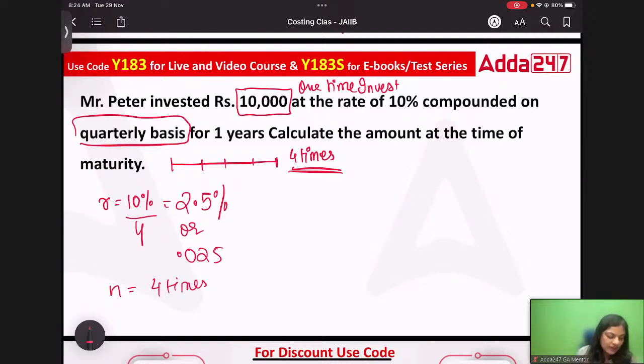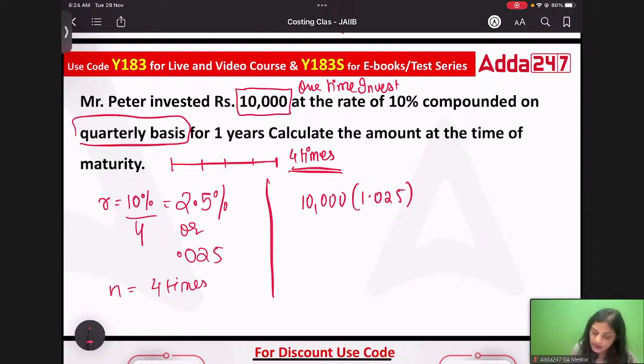Now, how to solve this? I would really love to see the answers that you are sharing. So here, 10,000, 1.025 power 4. So what will be the value? Now, how to calculate power? In your calculator, you have to write 1.025, press multiplication, and equals to 3 times.